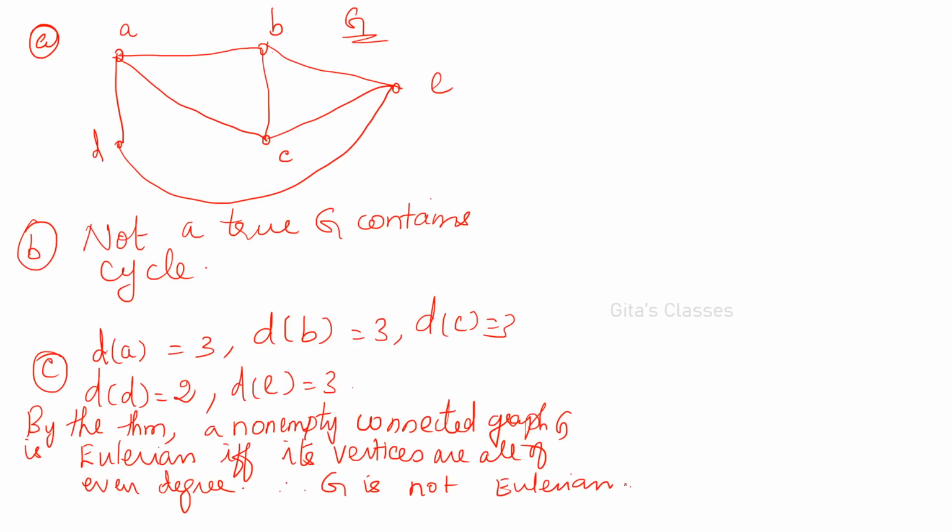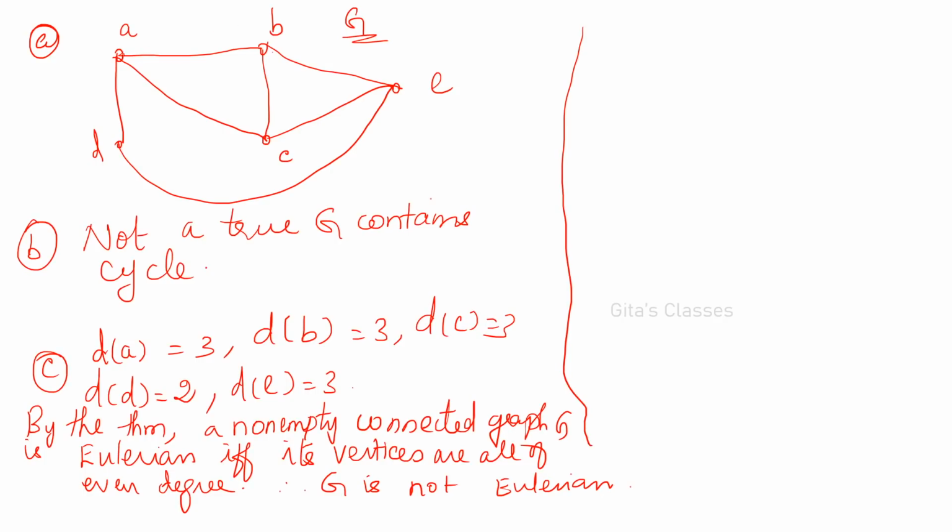Next is Hamiltonian. The same thing, whatever we have done for edges, we have to do for vertices. You have to visit all the vertices only once, and you have to come back to that vertex. If you can find one such cycle, then it is called a Hamiltonian cycle. And if a Hamiltonian cycle exists in the graph, then the graph is Hamiltonian. Now, this is a Hamiltonian graph.